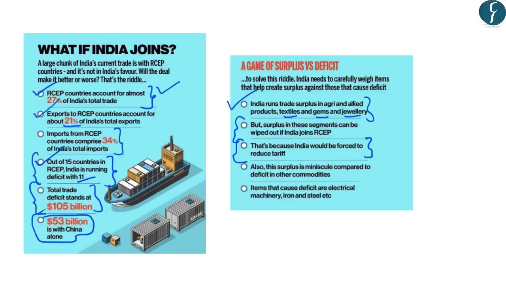Further, another concern that India has is that the products in which India has a trade surplus account for only a small portion compared to the deficit with other commodities. So there are many more commodities in which India has a trade deficit, and it only has a trade surplus in few products. And that is one of the biggest concerns of India as far as joining the RCEP is concerned. Now, the items in which India has huge deficits are related to electrical machinery, iron and steel, electronics, etc. So these are the figures related to the exports and imports of India with the RCEP countries. And the biggest concern is that India has a huge trade deficit with China in the RCEP.